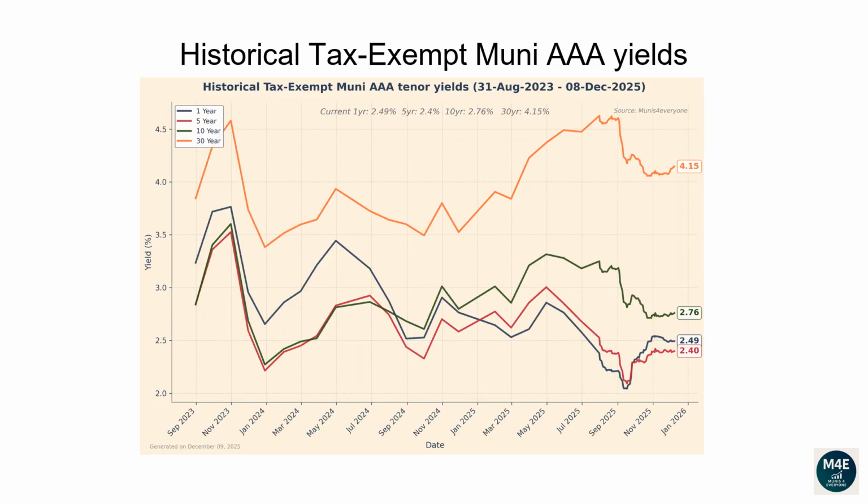This line plot and the next plot show how each tenor of the Muni yield curve has changed over time. From the 31st of August 2023 to the 8th of December 2025, the 1-year yield has dropped from 3.24 to 2.49. The 5-year yield has dropped from 2.85 to 2.4. The 10-year yield has dropped from 2.84 to 2.76. The 30-year yield has increased from 3.85 to 4.15.